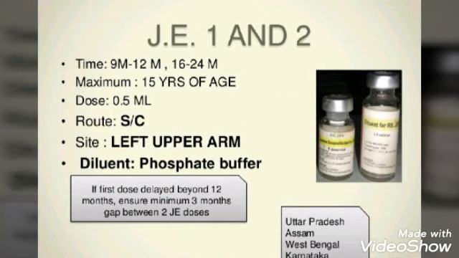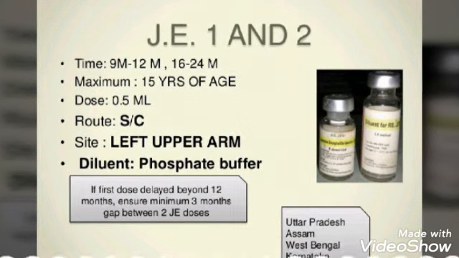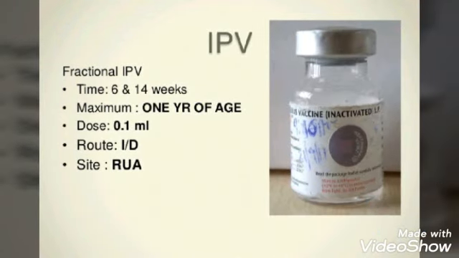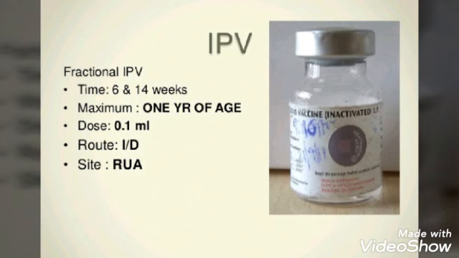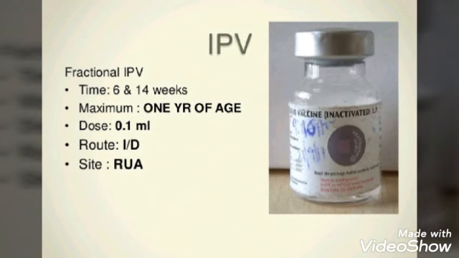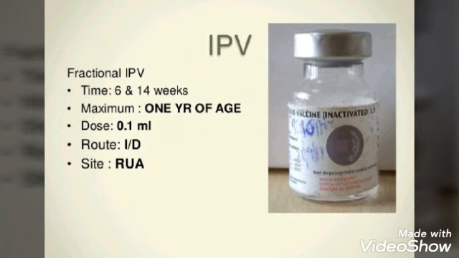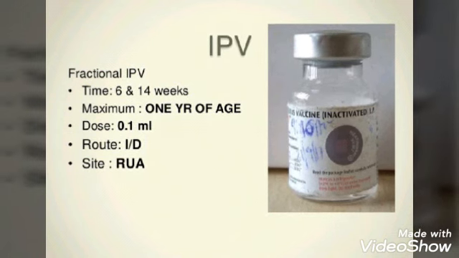Then you can dilute it with phosphate buffer. Then IPV. IPV is inactivated polio vaccine. This is given at 6 and 14 weeks. Maximum is 1 year of age. Dose is 0.1 ml. Route is intradermal and the site is right upper arm.